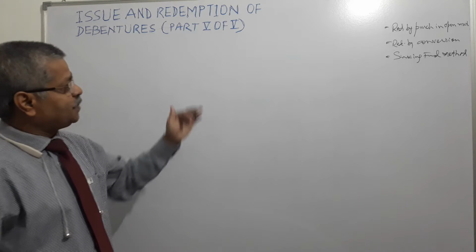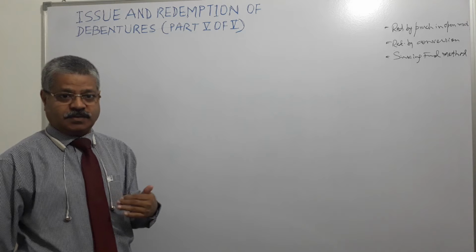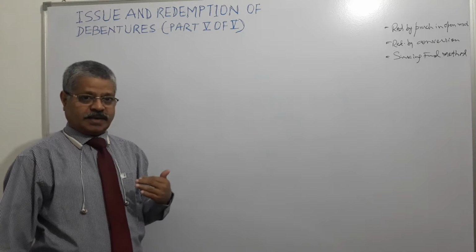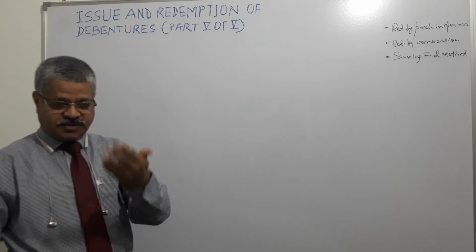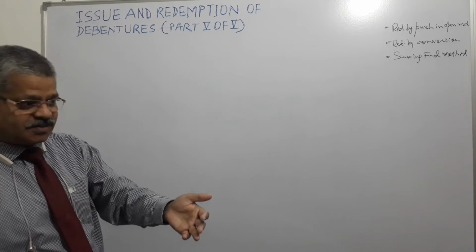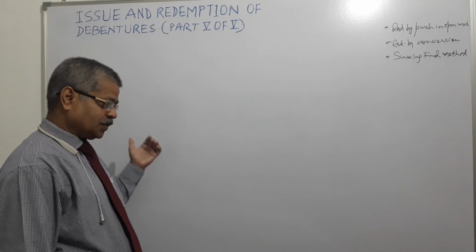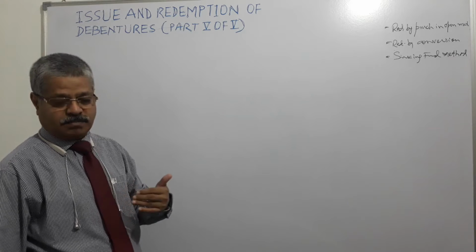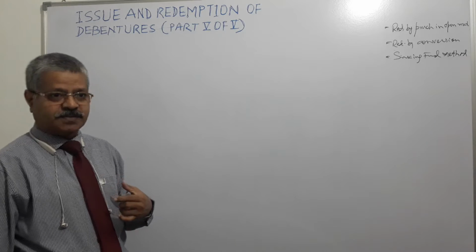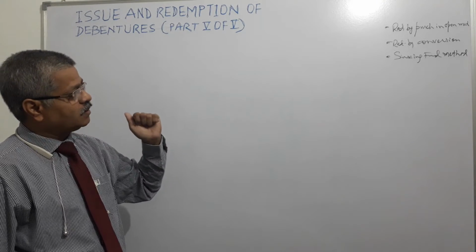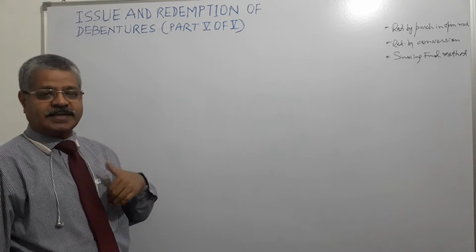So, a company can redeem debentures issued by it from the open market, right? Suppose I have purchased debentures, you have purchased, your friend has purchased, others have purchased. So we are in open market. So the company, if it intends to redeem, means get out of the liability of those redemptions, it can do so by redemption by purchase in open market. It will buy from the market and pay.